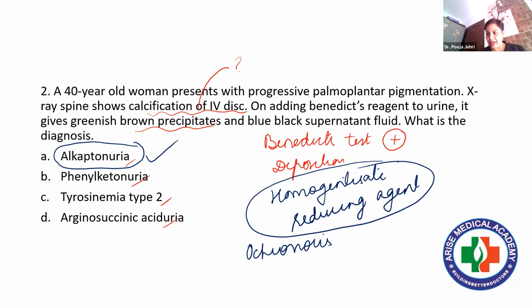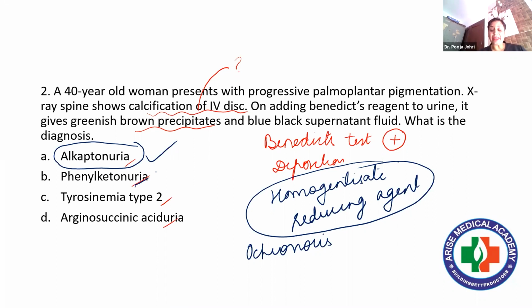This is a very important question from the examination point of view. So always remember, there is a hidden hint in this question: Benedict's test positive and ochronosis is there. So automatically this will be the answer. If we look at the other options, phenylketonuria, just now I told you, is due to the deficiency of the enzyme phenylalanine hydroxylase. For this, Guthrie's test is positive and ferric chloride test is positive. That we will discuss later when other questions come, but just for your information, I'm telling you.